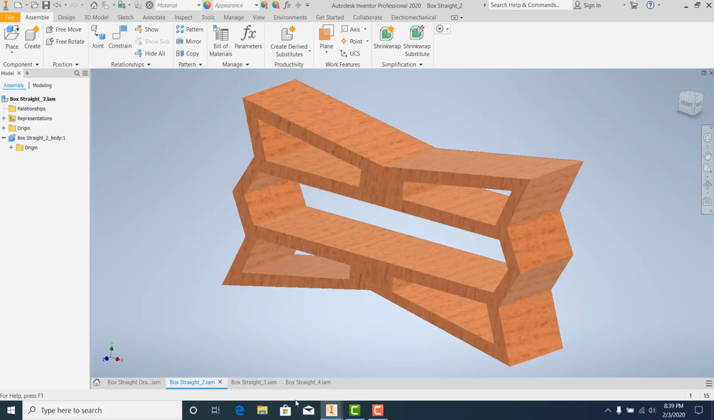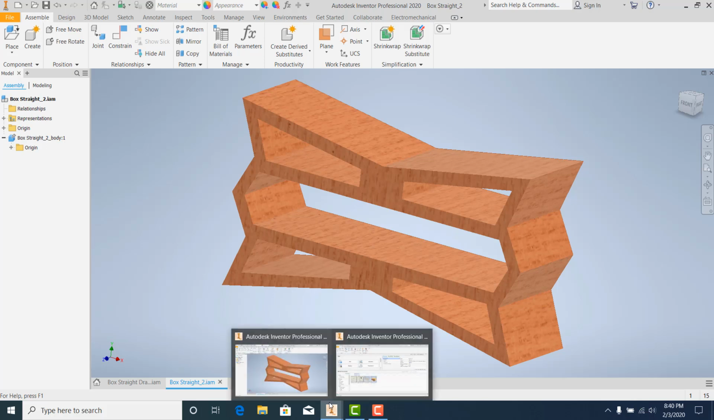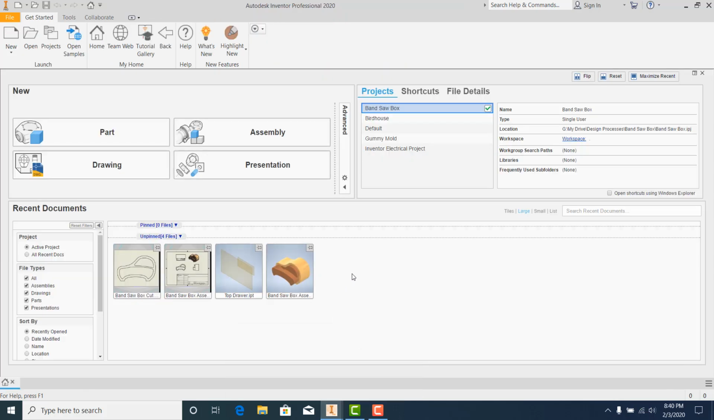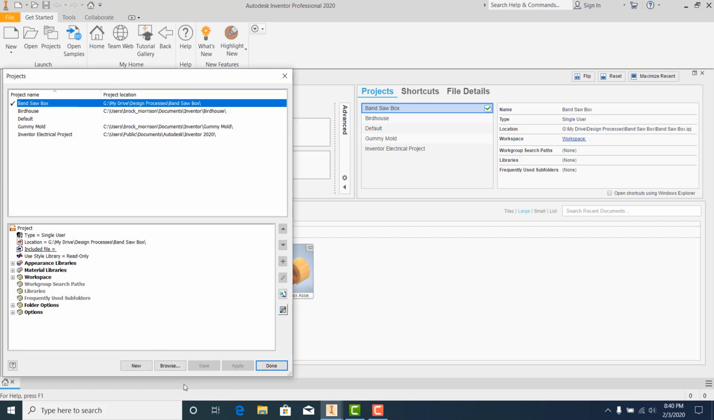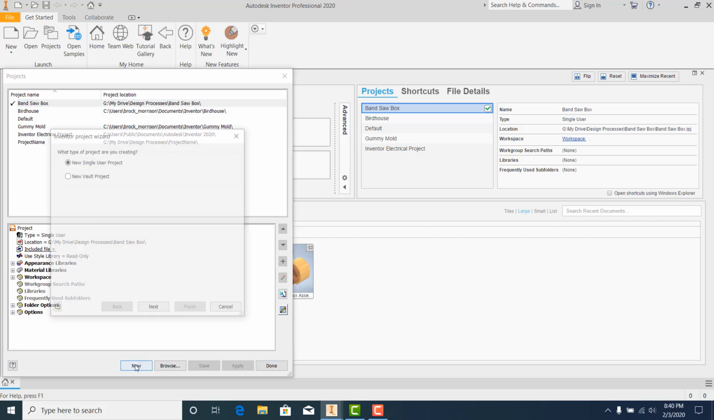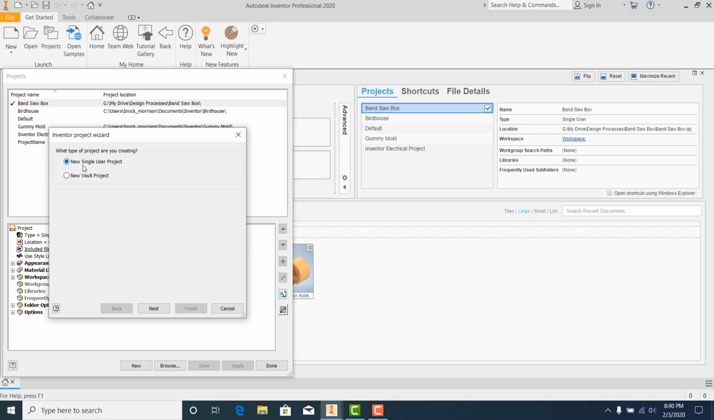Okay, what we're going to do to get started, I'm going to click over. This is the screen you see when you log in or when you open up Inventor. We're going to do something different on this one. We're going to create a project so that all of our files get saved back and are grouped together, connected with a project. So I'm going to click on Projects up here, and I'm going to click on New. When I click on New, I want this to be a new single user project.